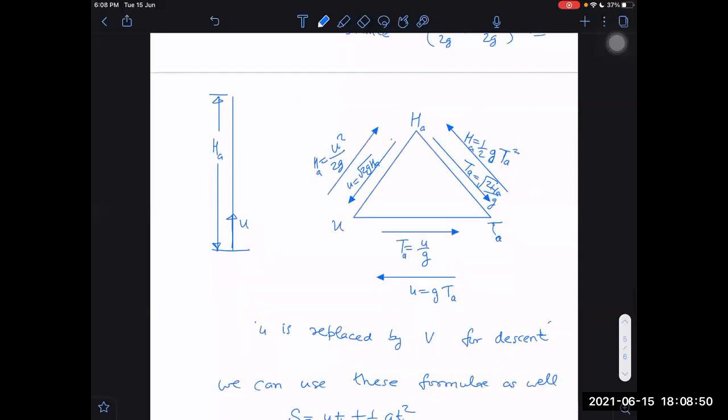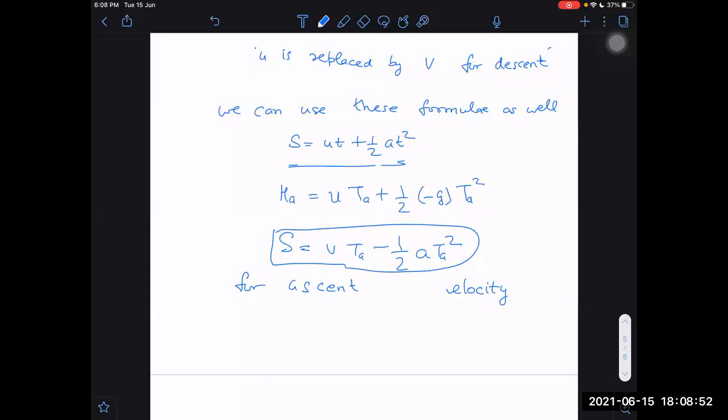What is the final velocity? You tell me. For ascent, final velocity is what? 0. Then, and what is acceleration? Acceleration is minus g or not? Minus g. And s is equal to ha, height of ascent. 0 minus of minus will become plus half of g into t square. Are you getting now? Sir, at maximum height speed 0, sir, velocity. Yes. Okay sir, it was asked by someone, so I explained.